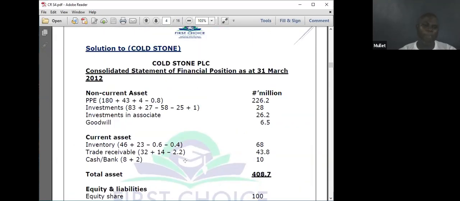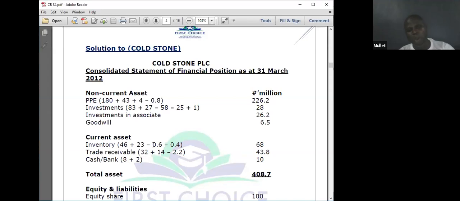We add them up. PPE, 180 of the parent, plus that of the 43 of the sub, plus the valuation surplus minus depreciation to give you 226. The investment: 83 plus 27, parent 83, 27, cash recorded, minus 58, investment in associate recorded, minus 1, increased by 1 for that of the subsidiary, making 28. Investment in associates, he paid 25 million plus 1.2 share to him, making 26.2. Then the goodwill, 6.5.